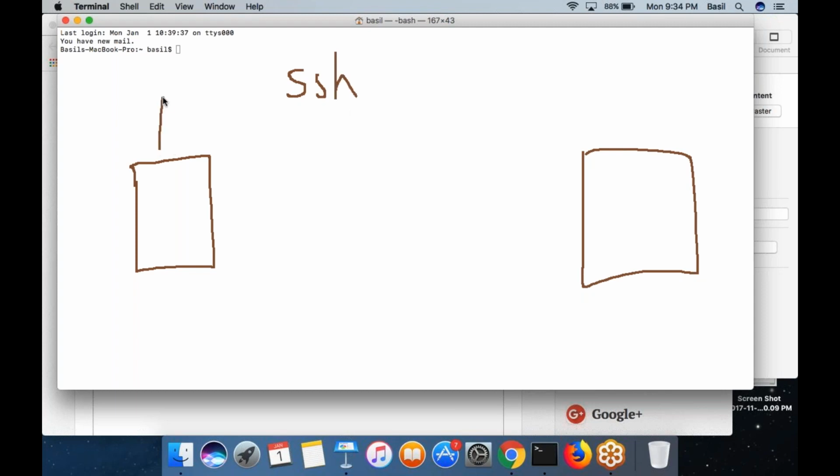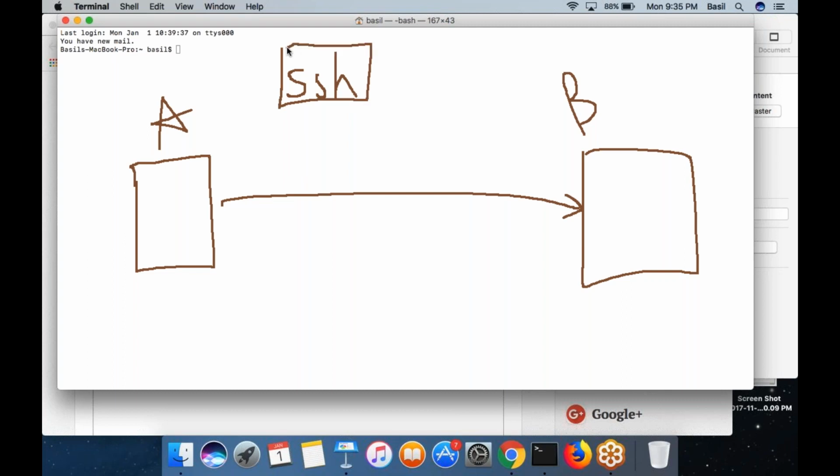If I say computer A wants to connect to computer B using SSH, what it means is the remote machine is a Linux machine, and to that Linux machine you are logging in from computer A. So maybe you are using PuTTY in A, or maybe you are using the Mac terminal in A, doesn't really matter, right? The backend protocol is SSH. PuTTY uses SSH as the protocol when it wants to connect to a remote Linux machine.